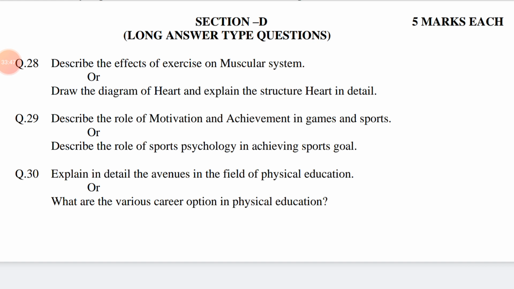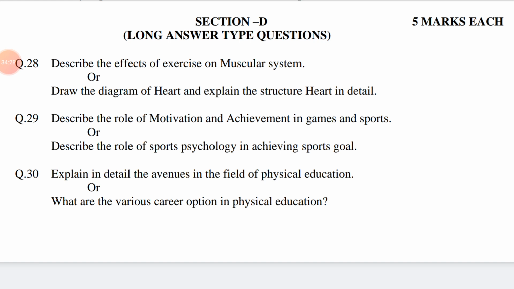Question number 30. Explain the avenues in the field of physical education. Avenues means path, directions, field, area. This question is related to chapter number 4, Career Aspect in Physical Education. The answer may be: to choose one's career in competitive world is not an easy task. The preparation of good career starts from the family. Extra. The following avenues help them in their career preparations as listed below.